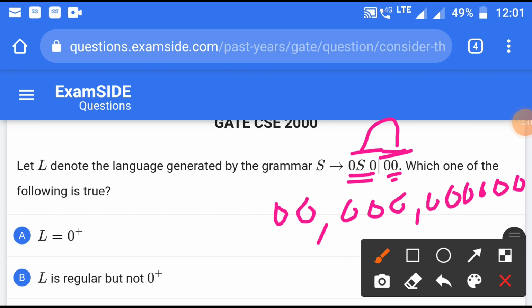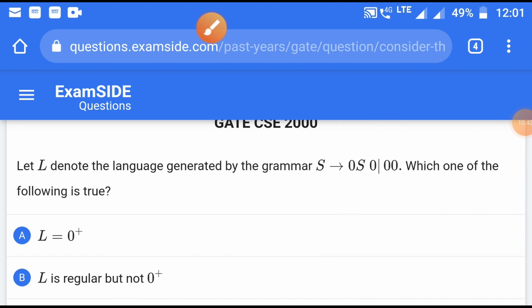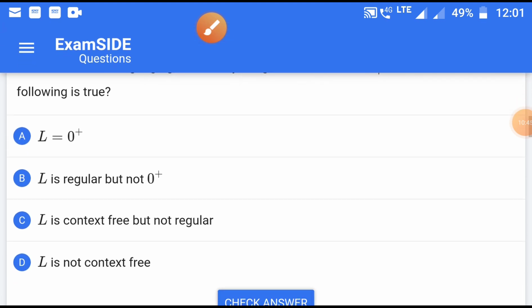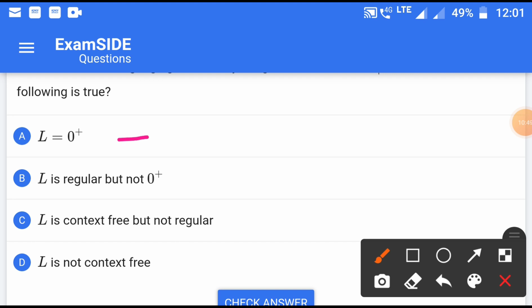Now observe each and every option, why a particular option is correct and why a particular option is incorrect. If we move to the first option, it is given L is equal to 0 plus, which means it will generate all the strings of zeros in which the number of 0s is any number, like even or odd, so it cannot be correct.